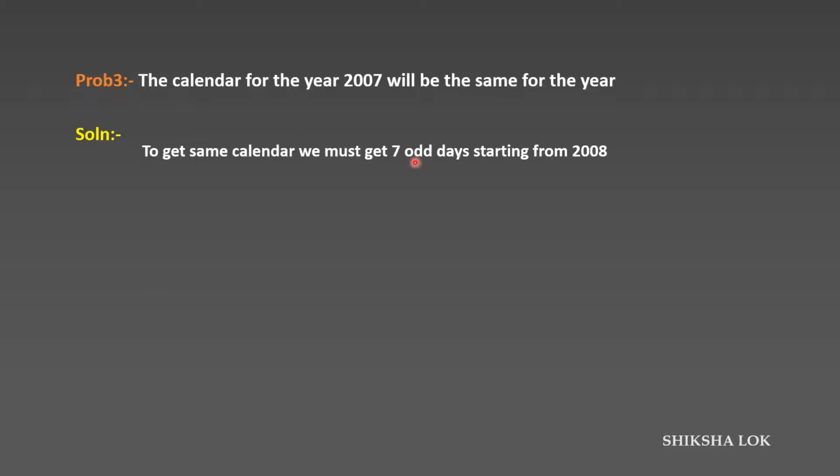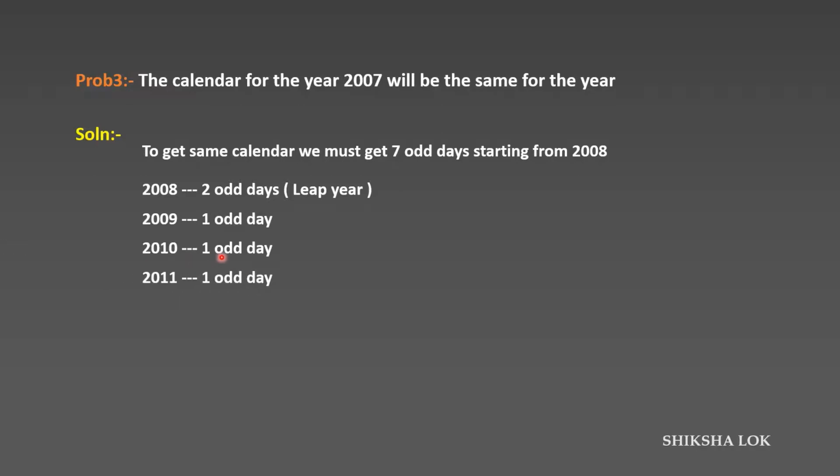To get the same calendar we must get 7 odd days, because in a week there are 7 days. So for every 7 odd days the calendar will repeat. We will start from 2008. 2008 is a leap year, so there are 2 odd days, and 2009 is a normal year, so there is 1 odd day. 2010 is a normal year, again 1 odd day. 2011 is also a normal year, 1 odd day.